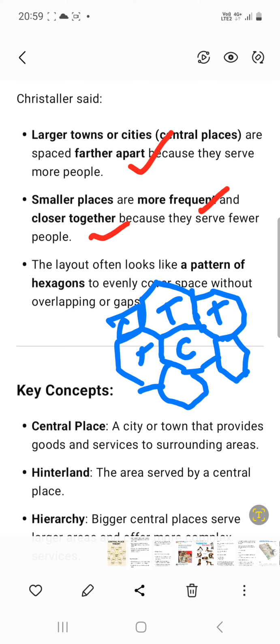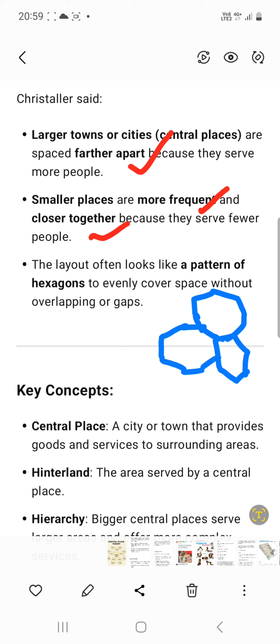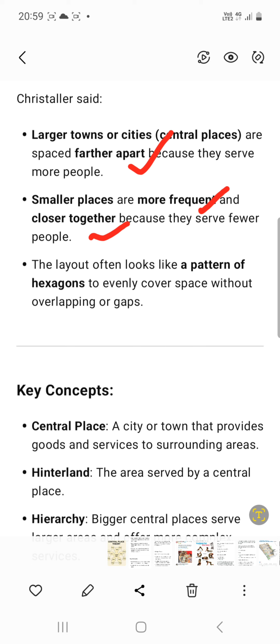Suppose a question comes, in what shape will the layout proposed by Walter Christaller be, we have to say that it's a pattern of hexagons, hexagon shape, to evenly cover space. See, this is important, it evenly covers space without overlapping or gaps.